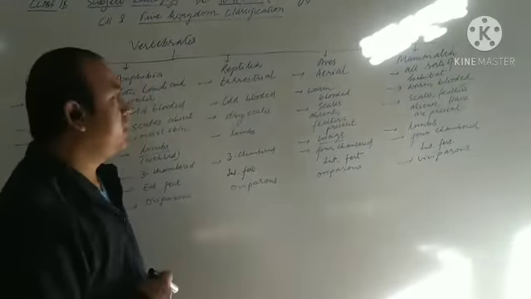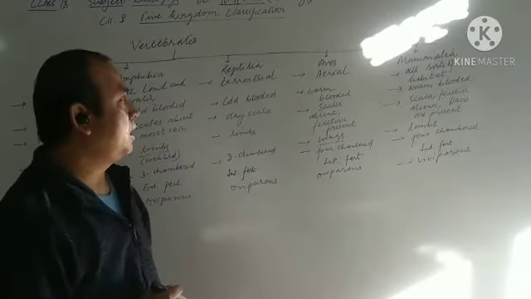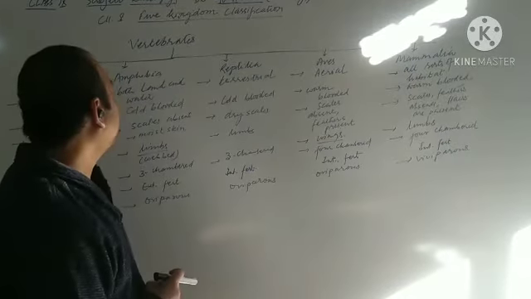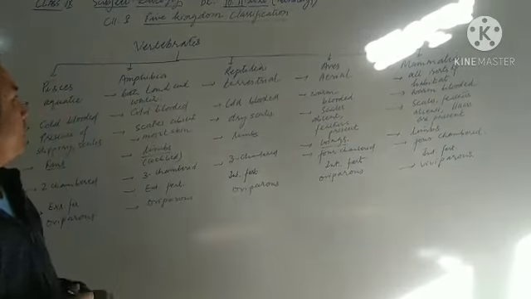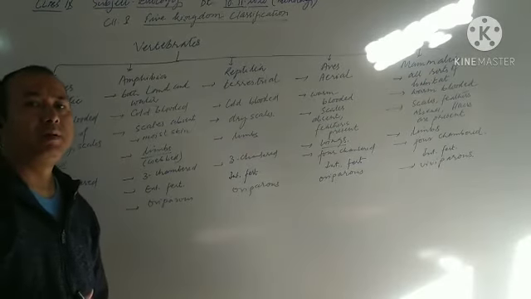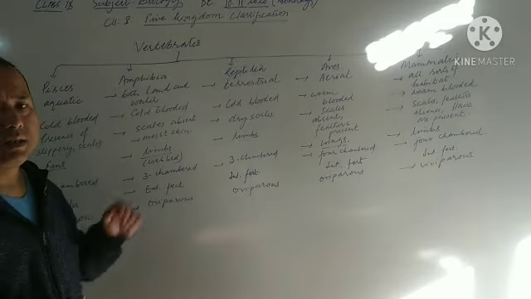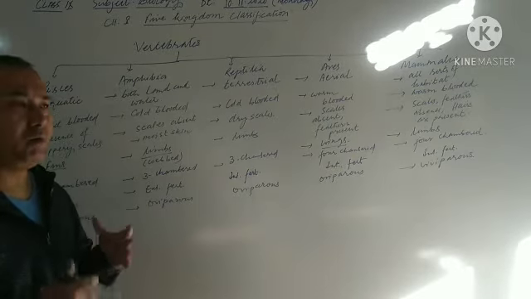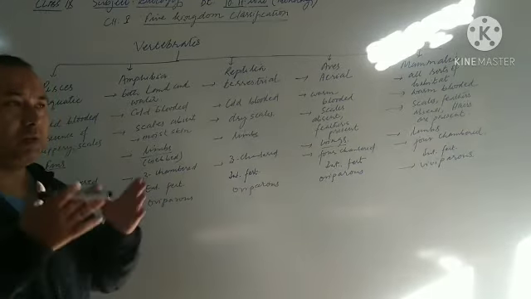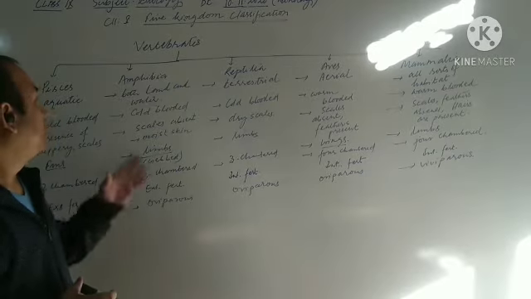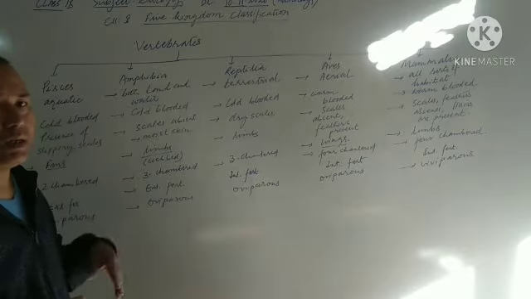By comparing all the 5 different classes, I'll be explaining to you about the different groups of vertebrates: Pisces, Amphibia, Reptilia, Aves, Mammalia. First we can compare in terms of their habitat, the dwelling place. For Pisces, the best example is fish. Whenever you write the characteristics of Pisces, you just have to visualize fishes. Fishes are usually aquatic, so the habitat of Pisces is aquatic.